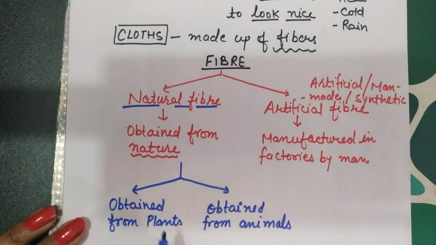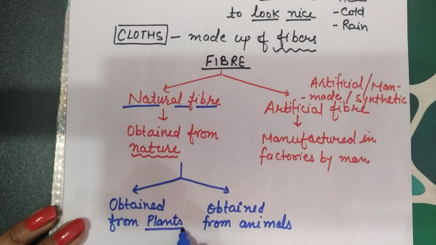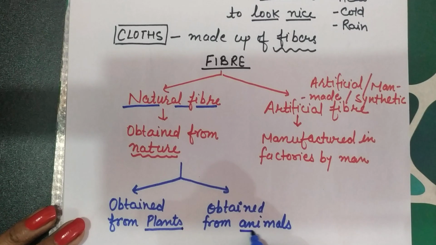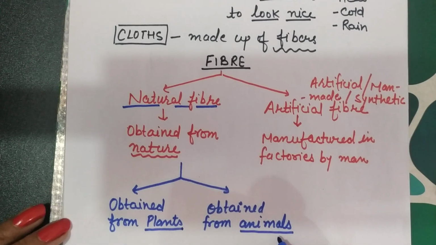So the fiber obtained from plants is plant fiber, and that obtained from animals is known as animal fiber. It means the category of natural fiber also depends on the source, which natural source is used to take that fiber. First one is plant and the second one is animal.